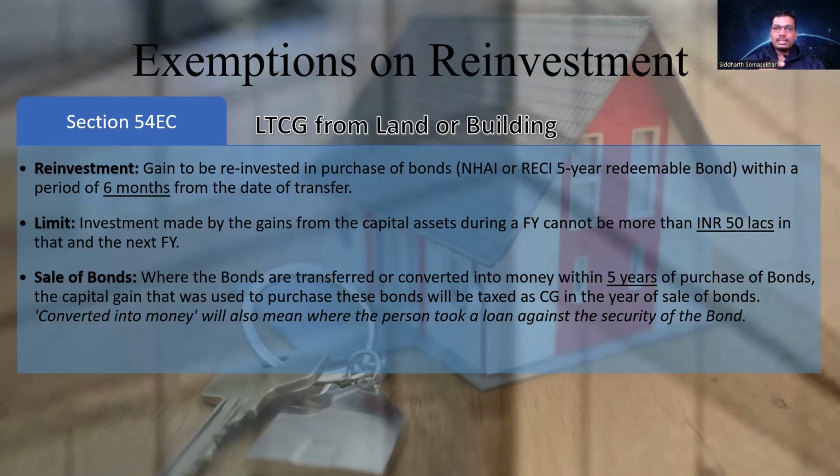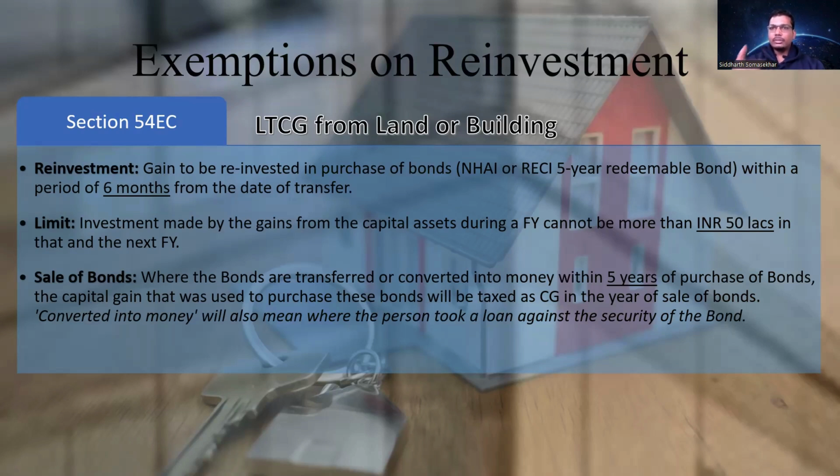So the difference is that in 54EC, if you sell the bond within 5 years, then the capital gain that was exempted would be taxed in the year in which the bond is sold. Unlike section 54 and 54B, wherein the cost of acquisition in the computation of the new asset will be reduced by the capital gain that was exempted. Okay? Now, this provision says where the bonds are transferred or converted into money.